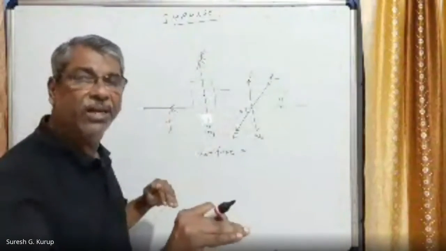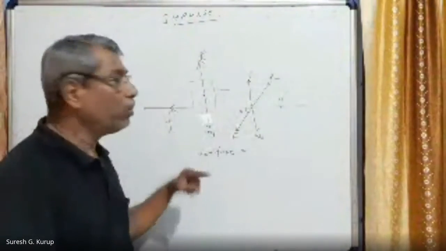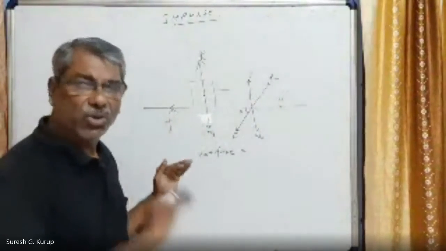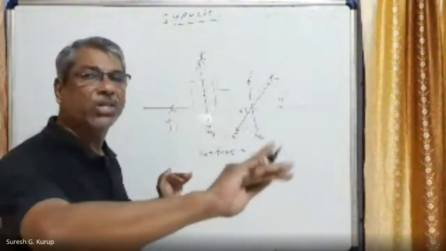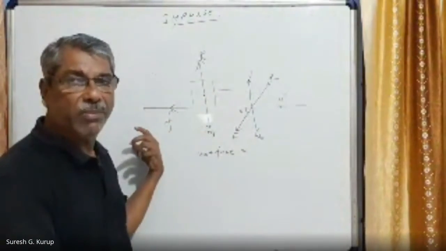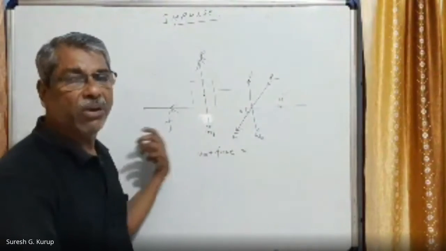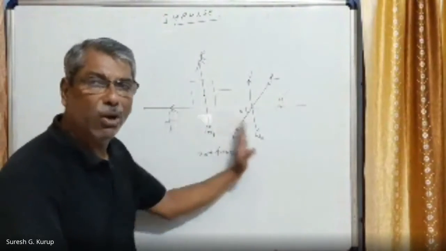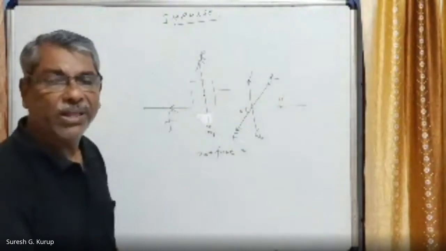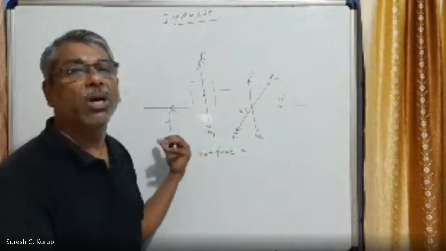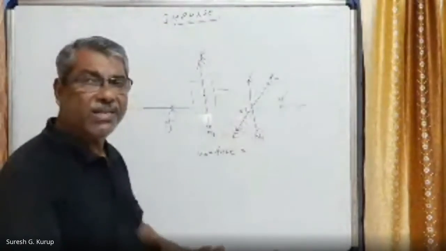Therefore, net force in the horizontal direction is equal to the big horizontal component minus small frictional force, because the body is moving in the forward direction only. So, forward force is greater than the backward force, right? Backward force means frictional force because the body is moving on the surface of the floor. Therefore, frictional force is acting in a direction opposite to the motion of the whole system, right?